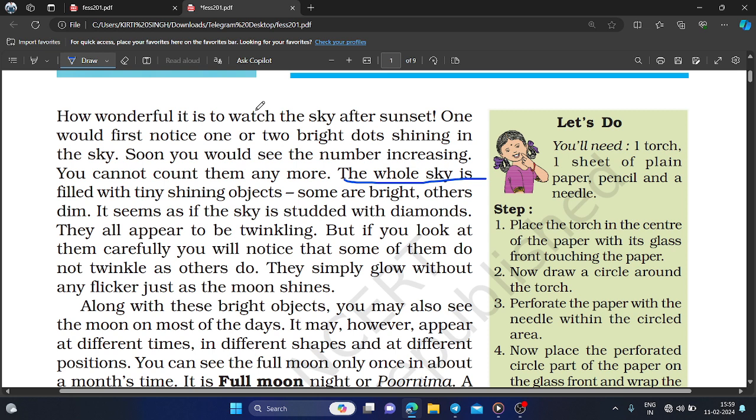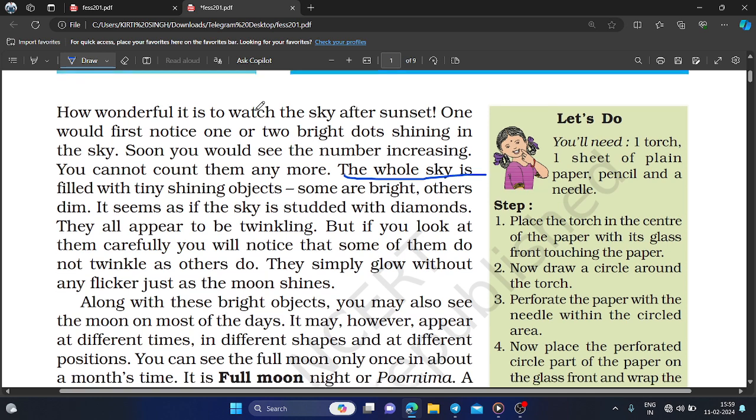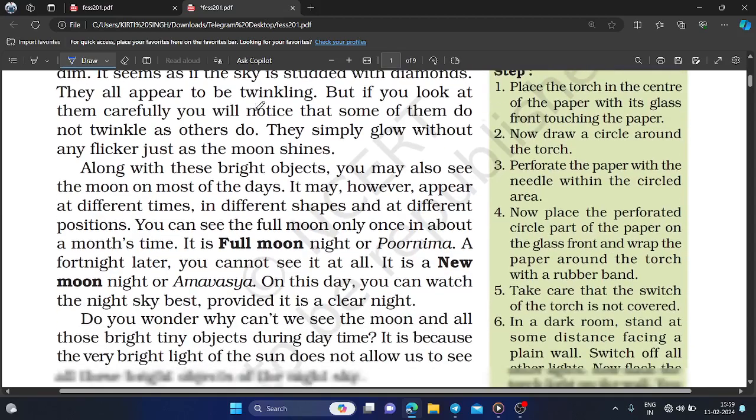They simply glow without any flicker, just as the moon shines. You know, the moon has no heat and light of its own, and it absorbs the heat and light from the sun, that is the star.